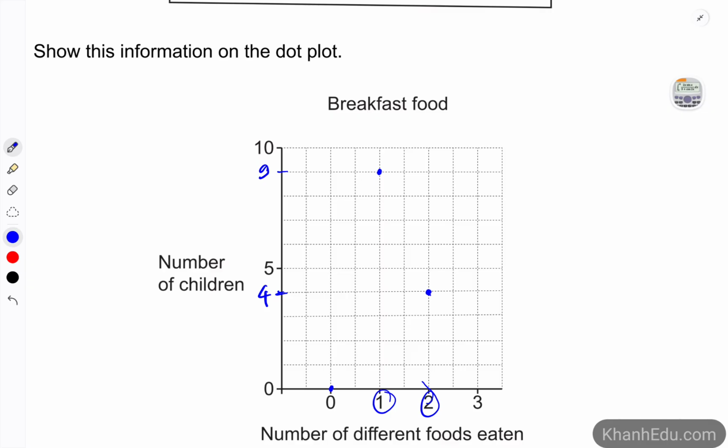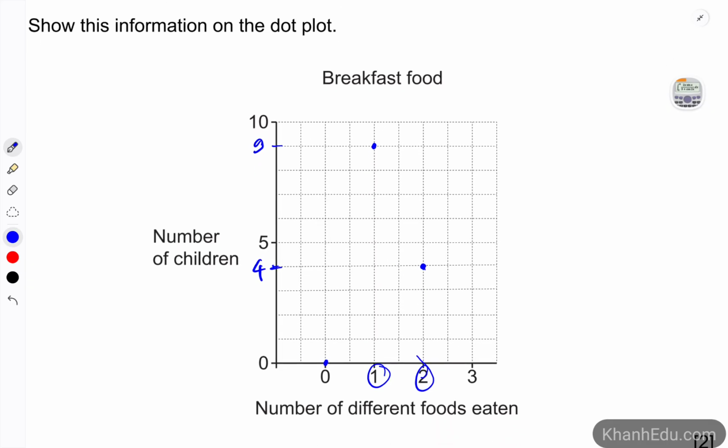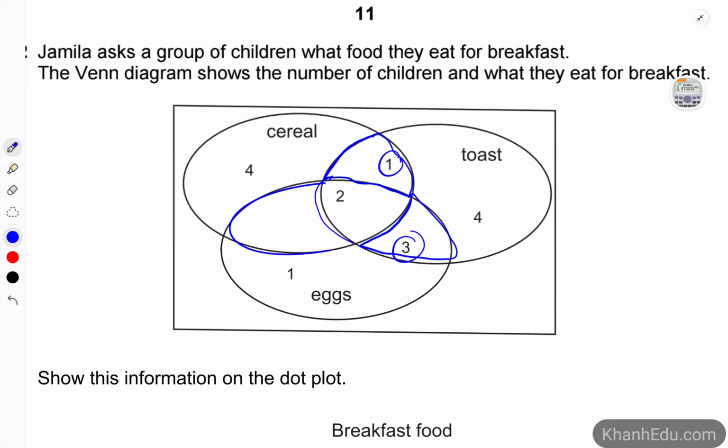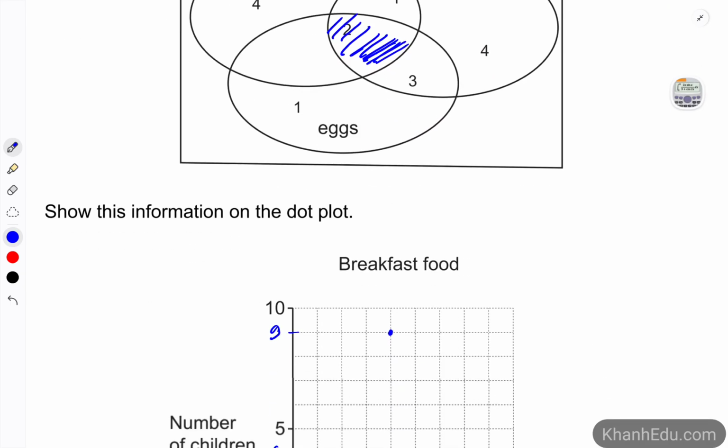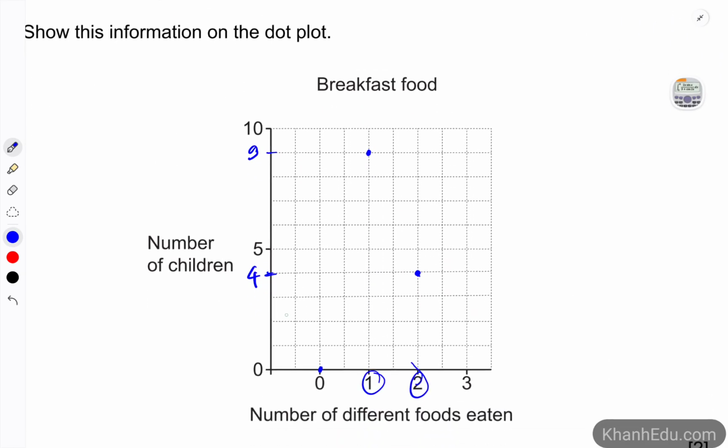Alright, and the rest, there are 3 foods that student wants to eat. So that would be the overlapped area between the 3 ellipses. So that is number 2. And the number 2 is here. Alright.